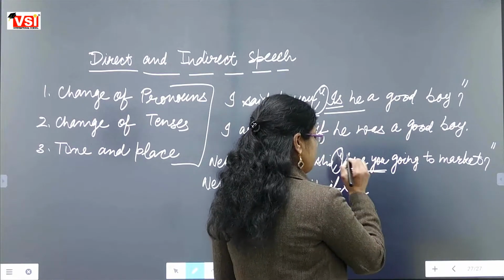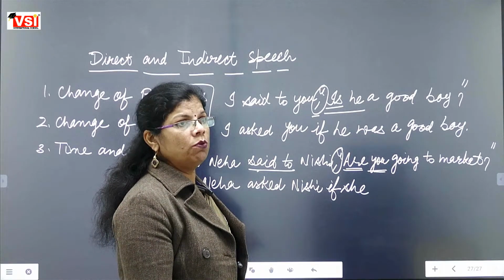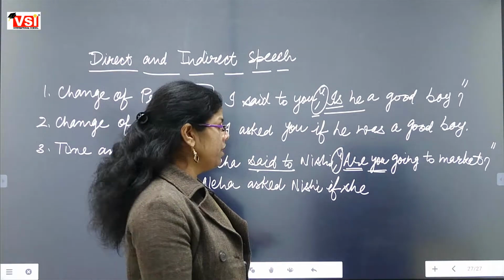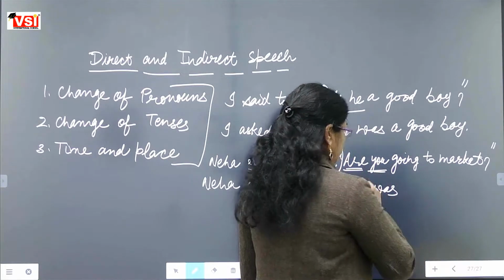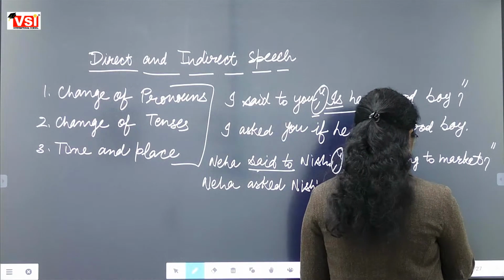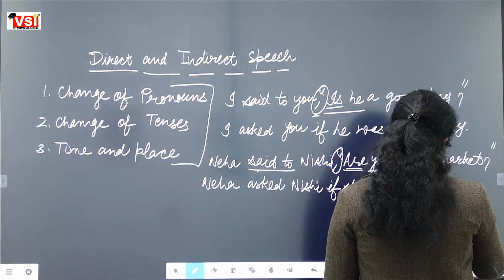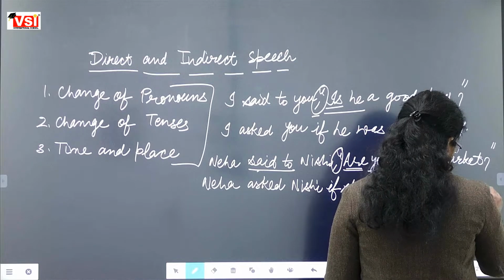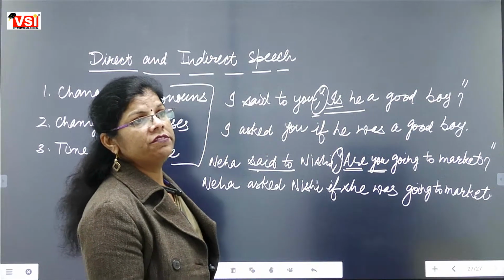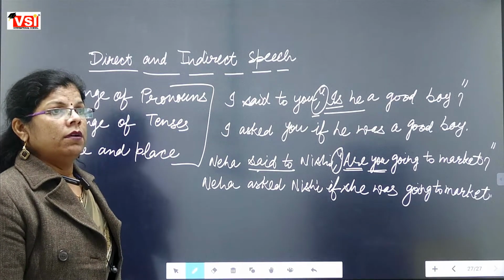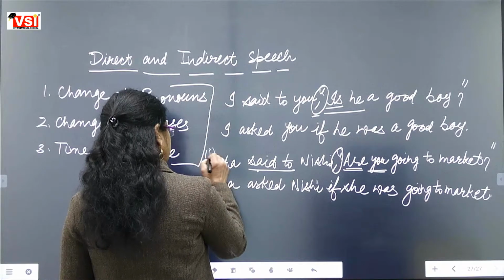And are, because is and are are always changed into was, with she we will use was. She was going to market. Mark it. Have you got it or not? Yes. Another example we are taking.